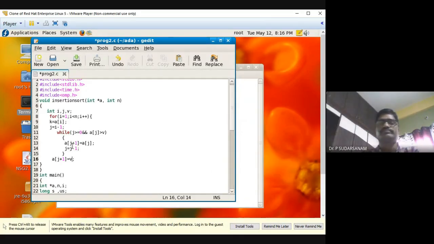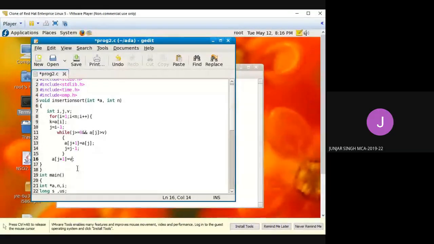Correct now? Any difference now in the algorithm here? Can anybody say the difference anywhere you found with the algorithm here? Whatever I have explained and whatever is written here, same thing only, no? Yes, sir.